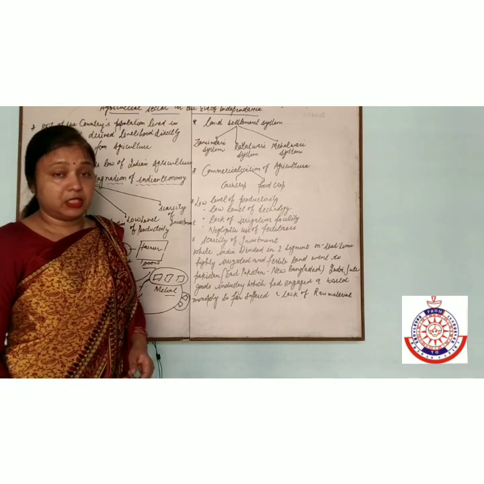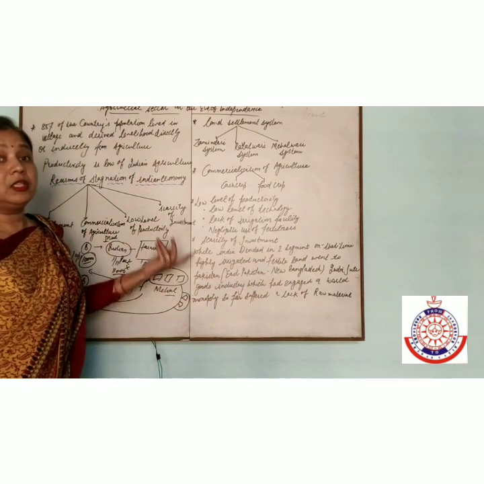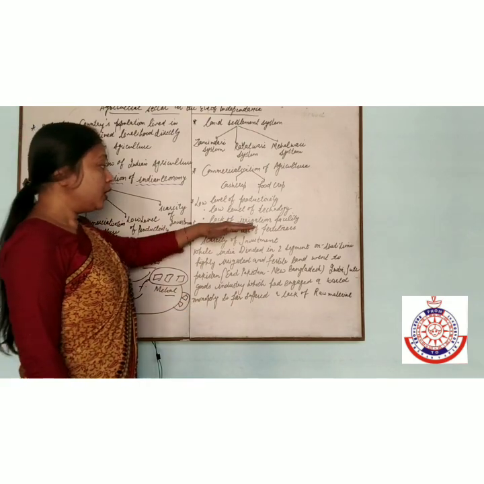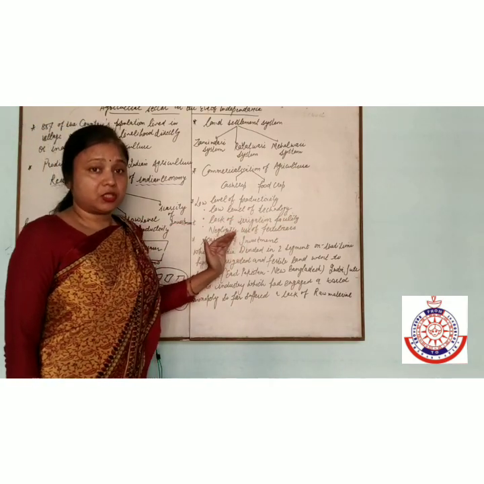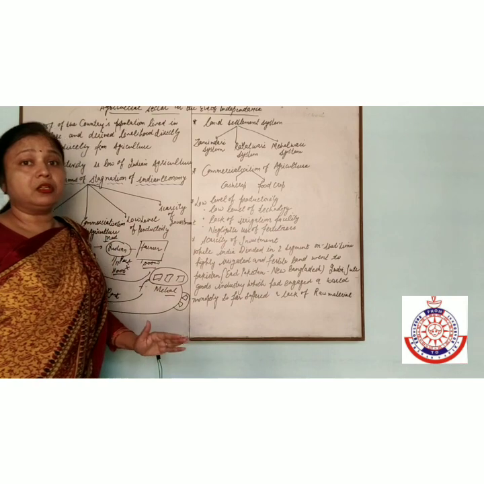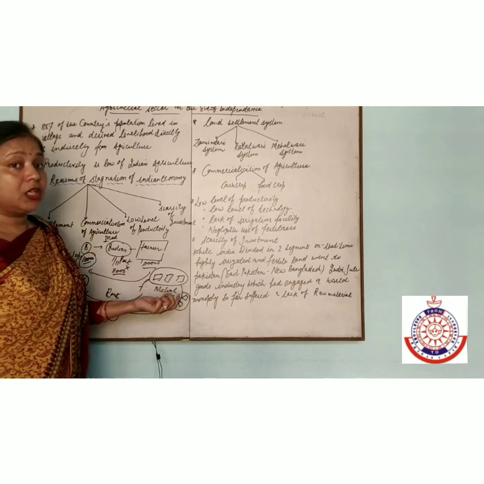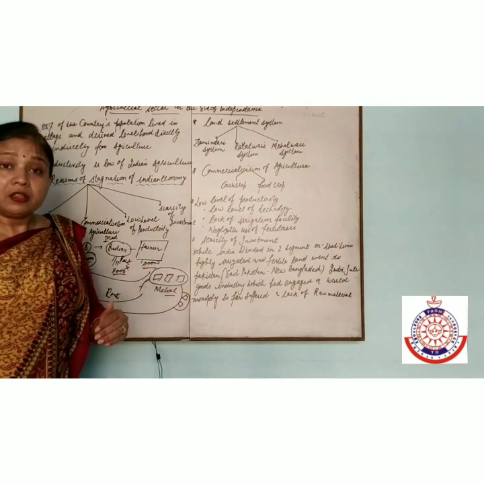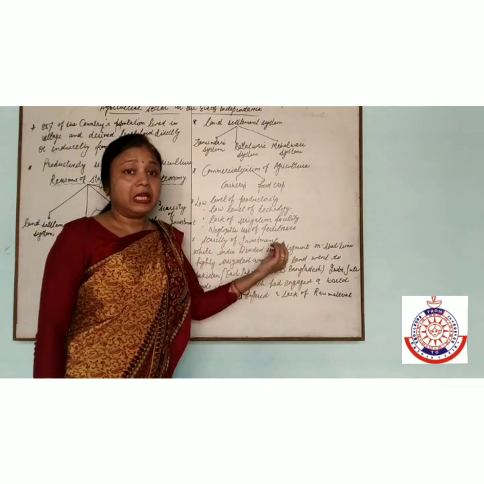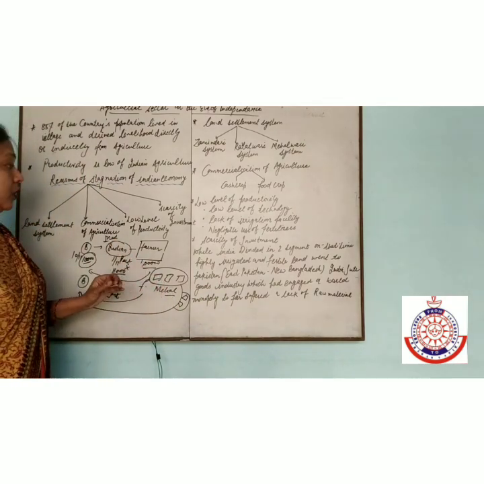Lack of irrigation facility. India is dependent on rainfall. Whenever the rainfall comes, there will be a good crop. If rainfall does not come, then there is not a good crop. So there is no facility of irrigation and negligible use of fertilizers. They are not using good quality seeds or fertilizers, so the productivity of the Indian economy is low. And last is scarcity of investment. They have less money, so the investment is low in the Indian economy.